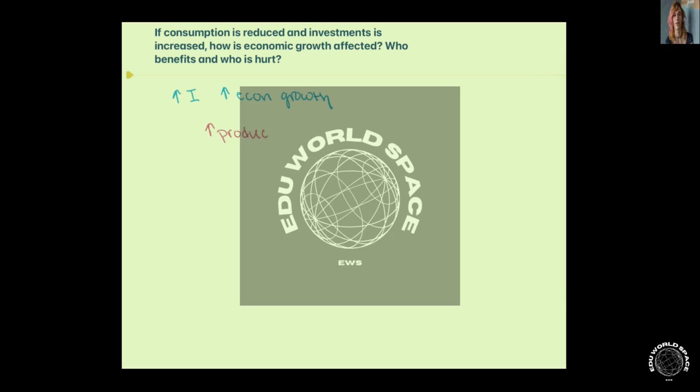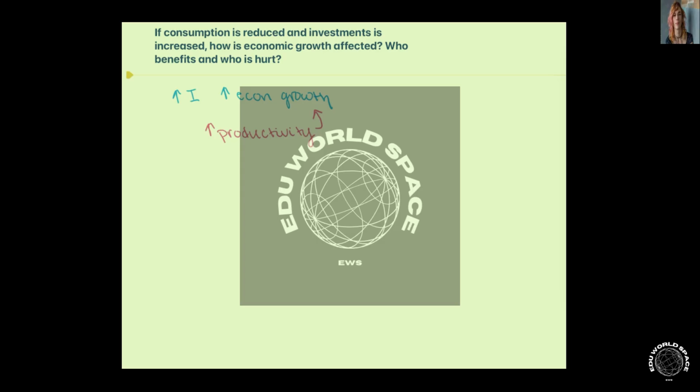So, what we see as a result of this is also typically an increase in productivity. Right? We invest in certain things. We're able to invest in labor, we're able to invest in technologies, all of which are able to increase productivity of a nation. And by increasing productivity, we typically tend to see this increase in economic growth and well-being. However, as a result of this increase in investment, we're reducing consumption.